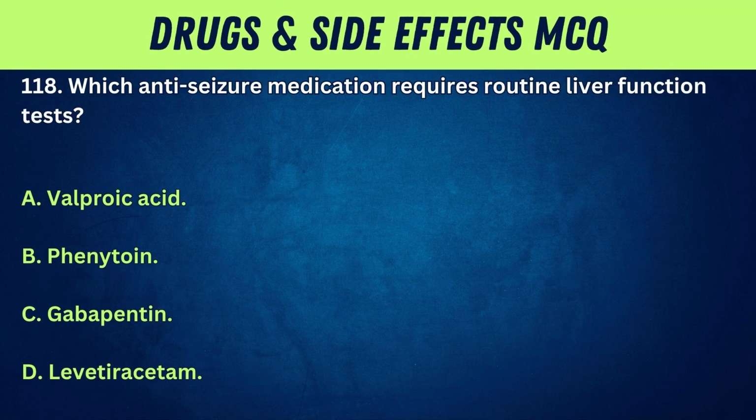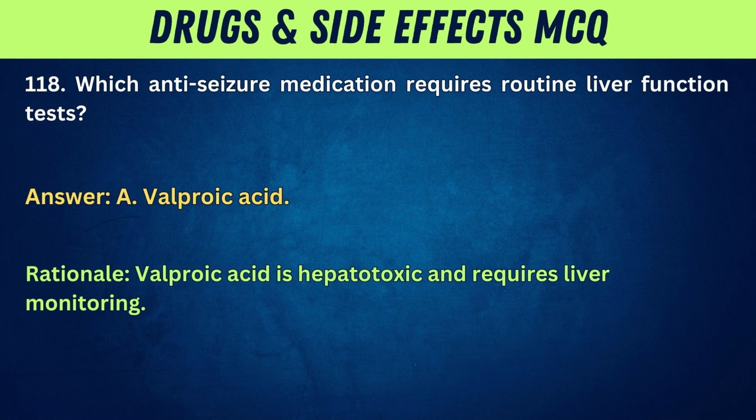118. Which anti-seizure medication requires routine liver function tests? A. Valproic acid. B. Phenytoin. C. Gabapentin. D. Levetiracetam. Answer: A. Valproic acid. Rationale: Valproic acid is hepatotoxic and requires liver monitoring.